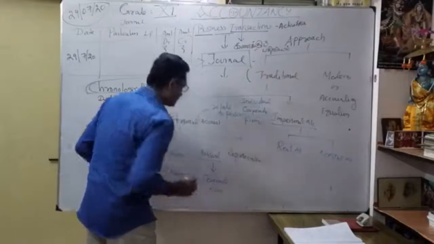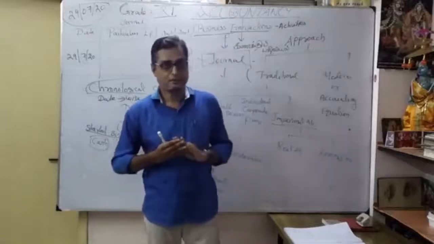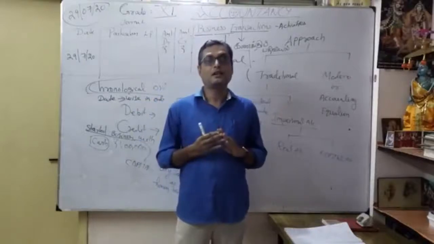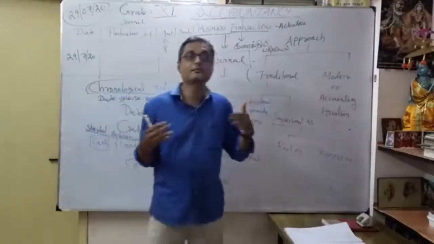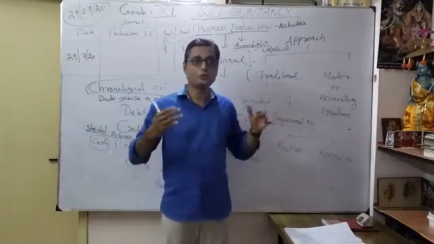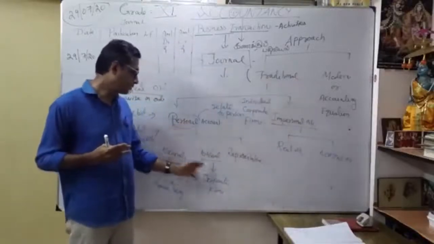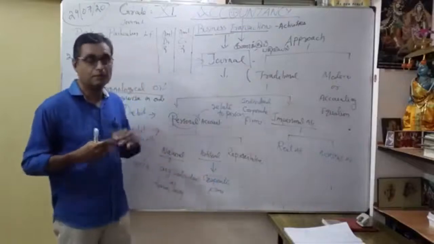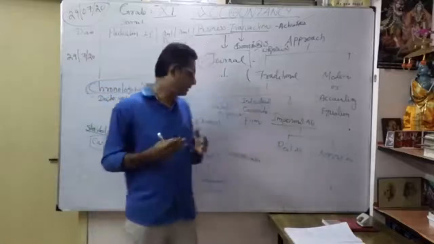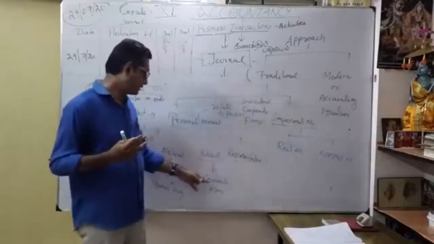For example, Infosys, Reliance, Tata Iron and Steel Company. These are all artificial persons. You already know business entity: the business name is different, the person is different. So artificial personal account means corporates or firms. For example, Reliance comes under artificial personal account. Vivek Limited is an artificial personal account.